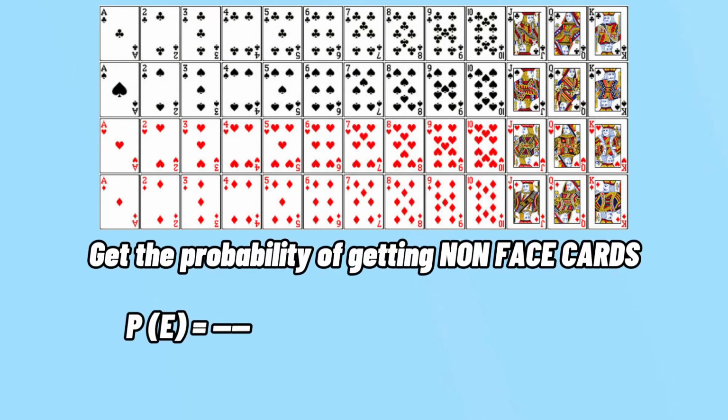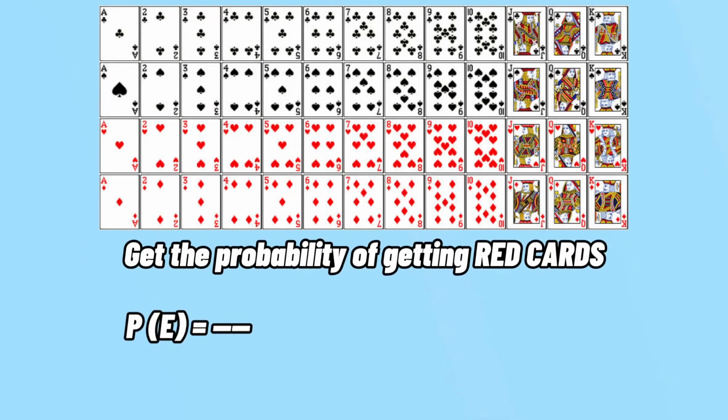Next, the question is getting non-face cards. Our face cards in total are 12, so we have to subtract it from 52. So 52 minus 12 is 40. So there are 40 non-face cards in total. That will be our numerator. Our denominator is 52, so 40/52 is equal to 10/13.